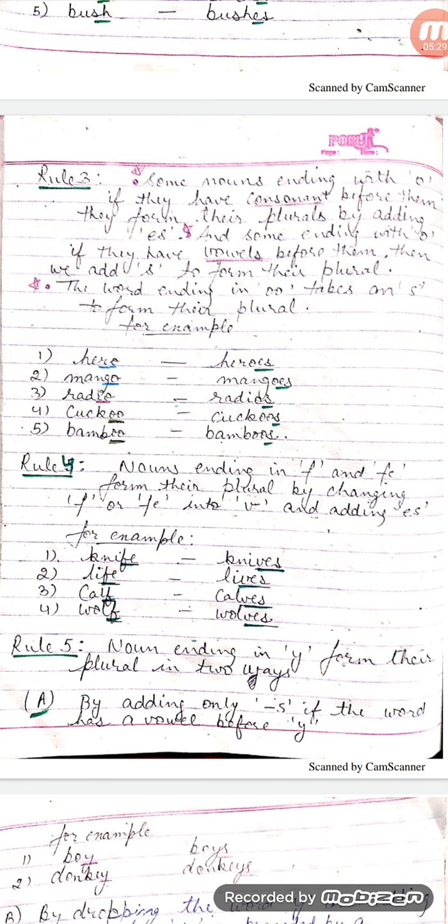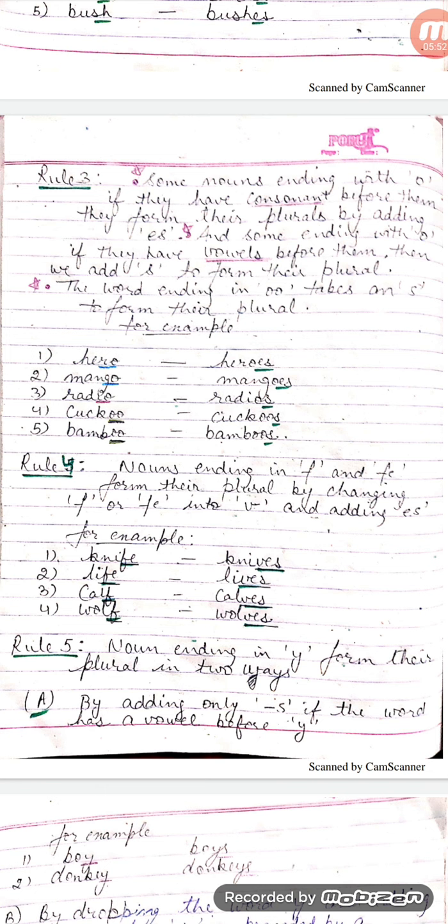In the noun radio, it is ending with o, but it has a vowel before it, so its plural is formed by adding s. Again in the next two examples, cuckoo and bamboo, both the words are ending with double o, so their plurals are formed by adding only s.